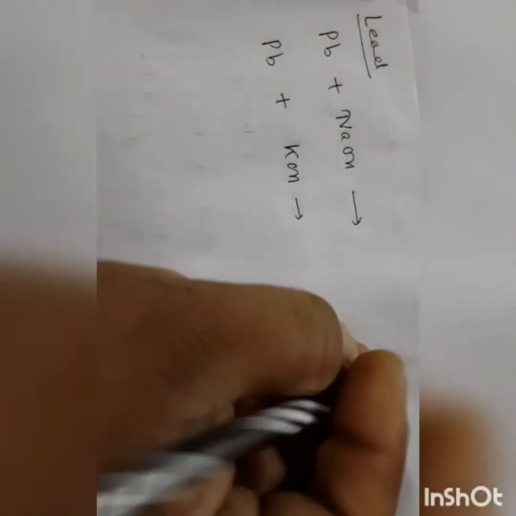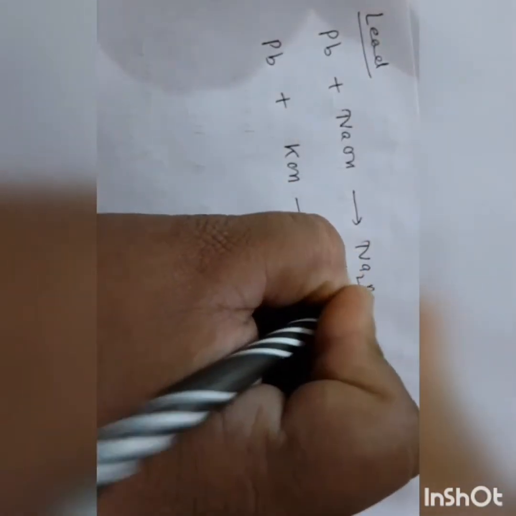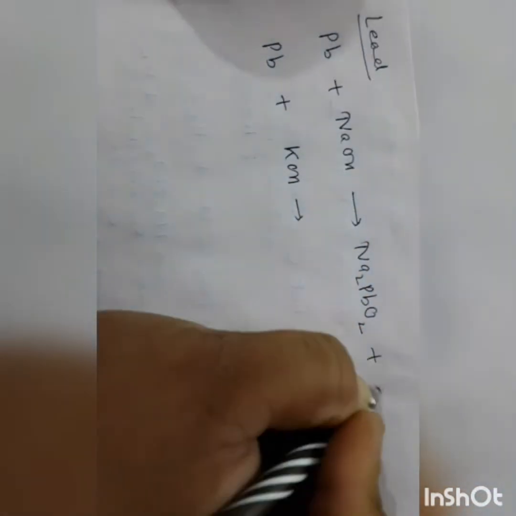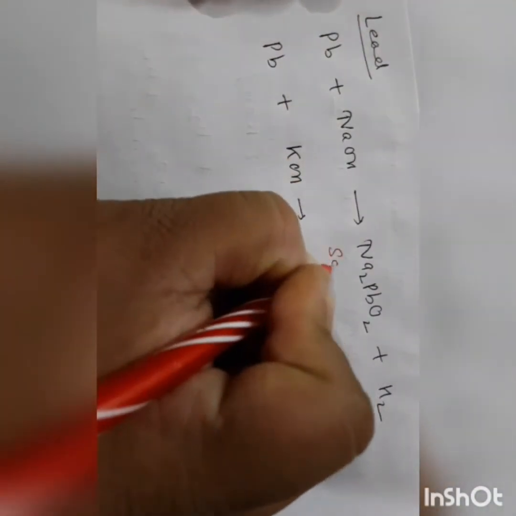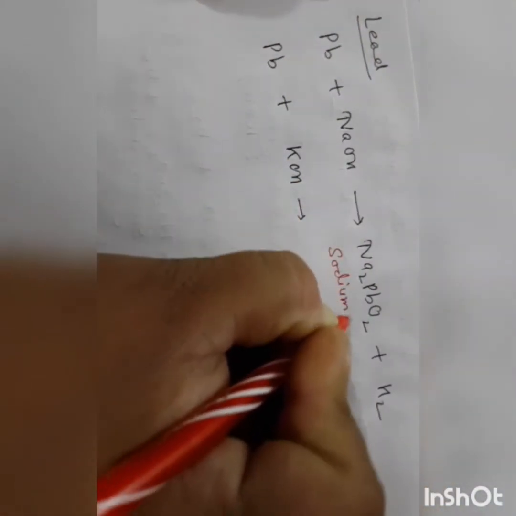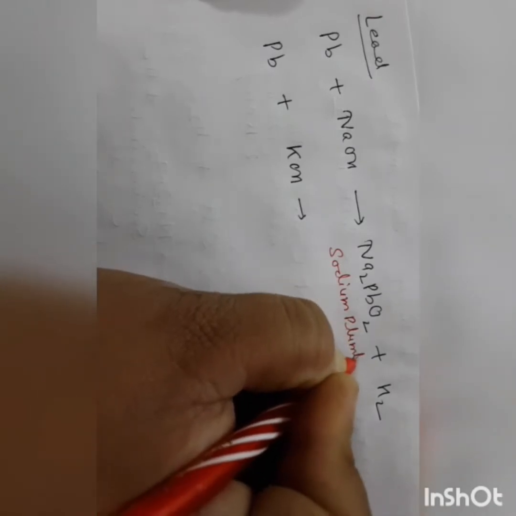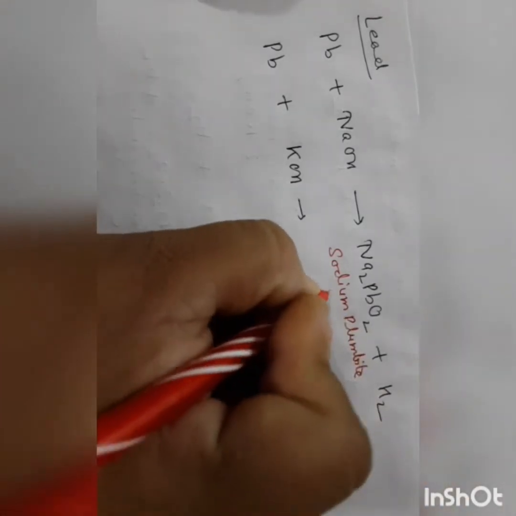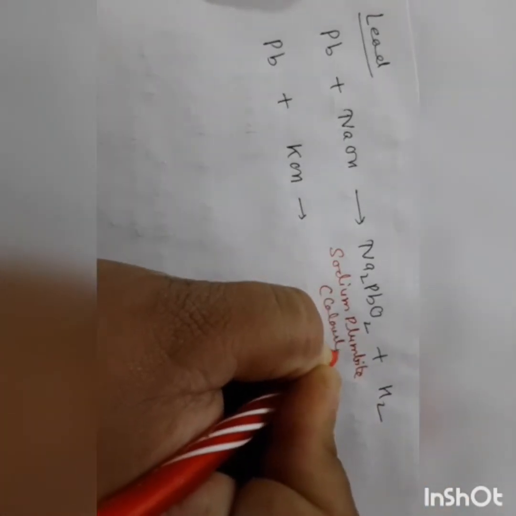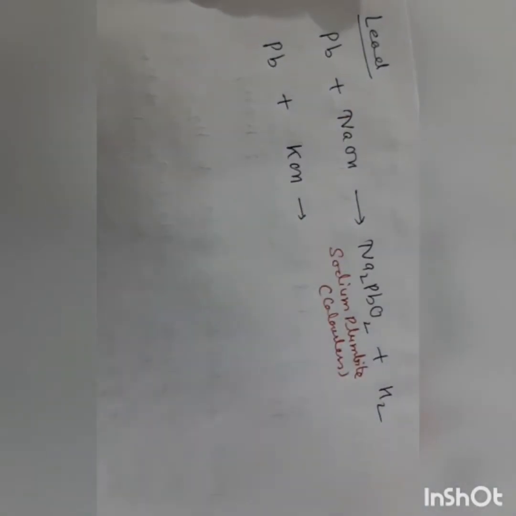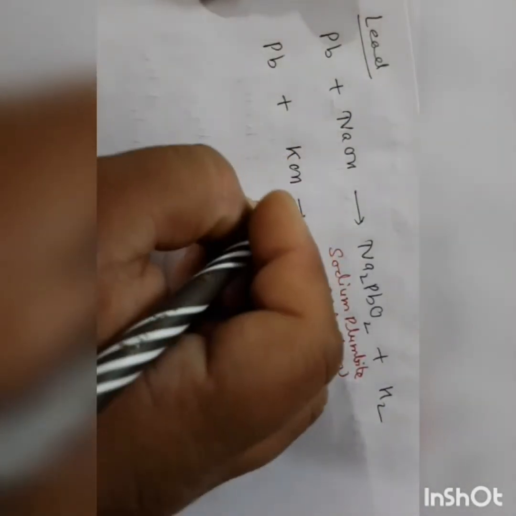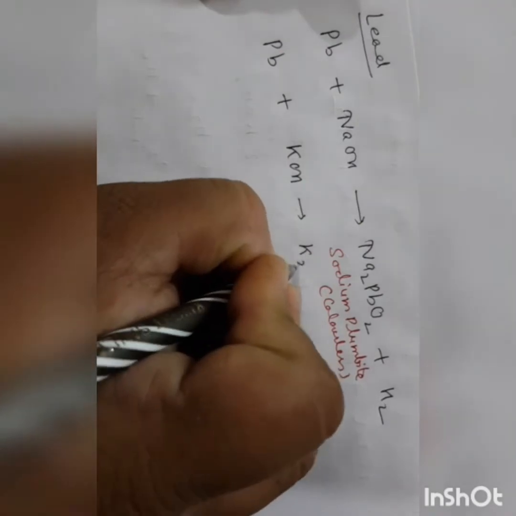When lead reacts with sodium hydroxide, it forms sodium plumbite and hydrogen. Sodium plumbite is colorless. And when lead reacts with potassium hydroxide, it forms potassium plumbite.